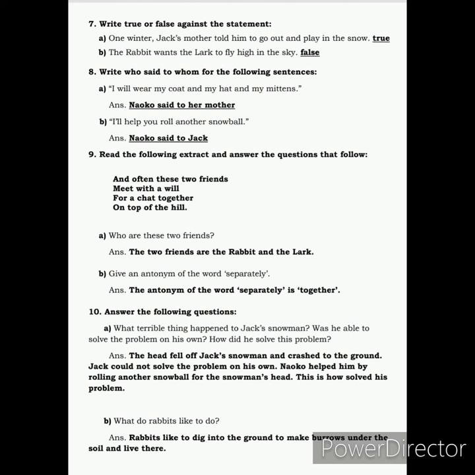Now we move on to question number B. What do rabbits like to do? Rabbits like to dig into the ground to make burrows under the soil and live there. Okay, and with this, we come to an end of the discussion of your revision sheet.